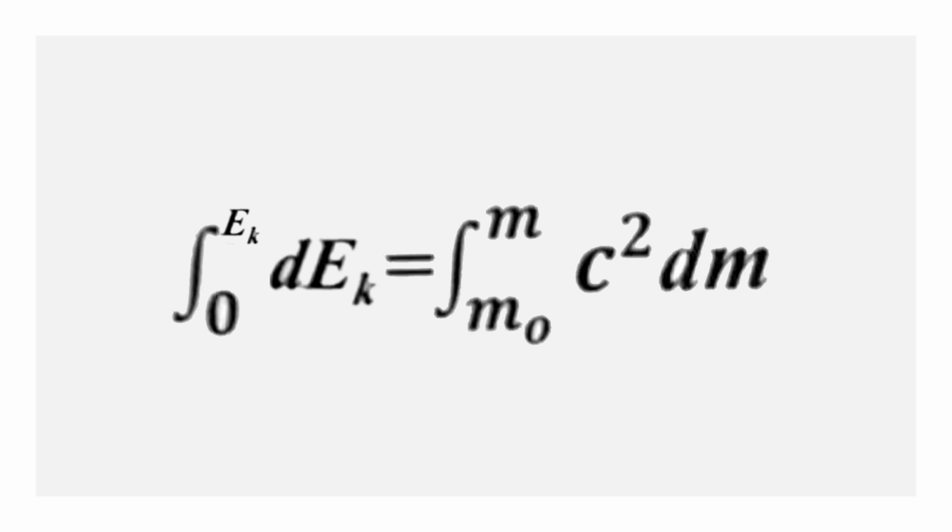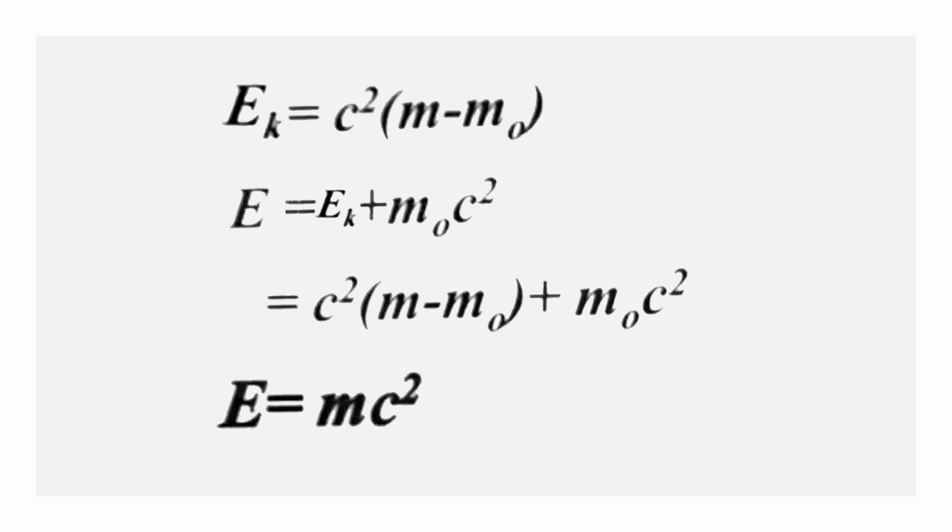Therefore, integrating this equation within the limits 0 to Ek for kinetic energy and m0 to m for mass, the result is Ek equal to mc square minus m0 c square. This is the relativistic formula for kinetic energy. When the body is at rest, the internal energy stored in the body is m0 c square. m0 c square is called the rest mass energy.